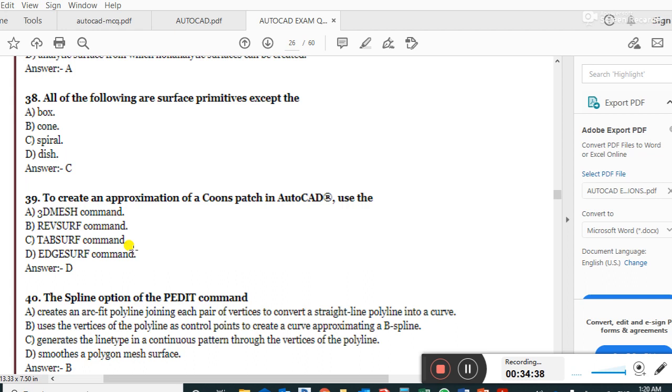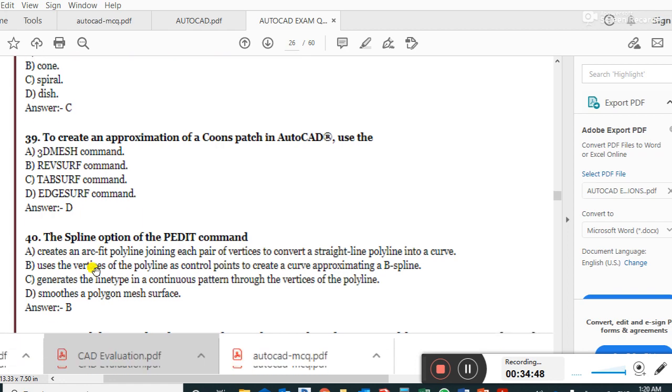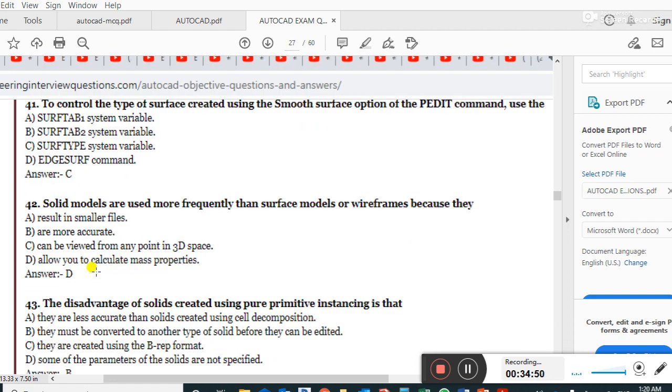To create an approximation of a conic patch in AutoCAD, use the hsurf command. Right answer is D. Solid models are used more frequently than surface models or wireframe because they allow you to calculate mass properties.